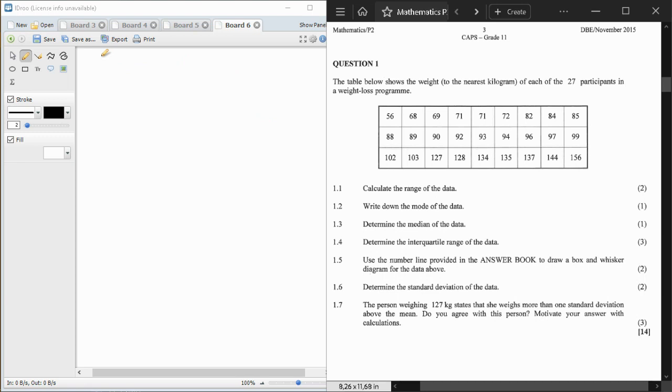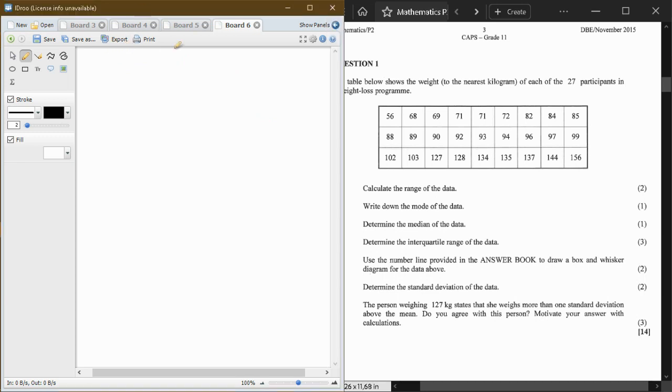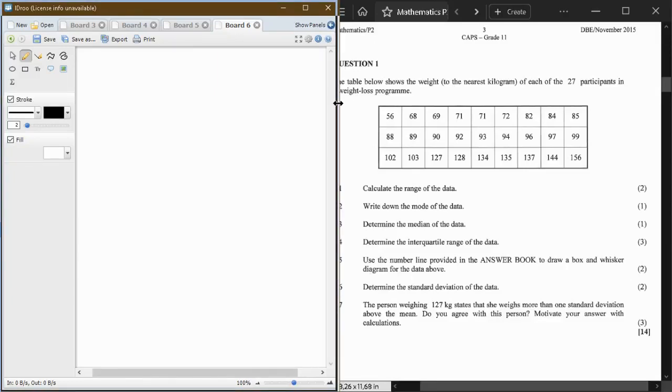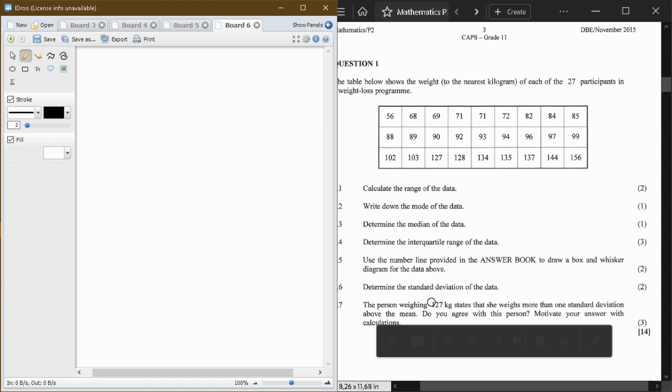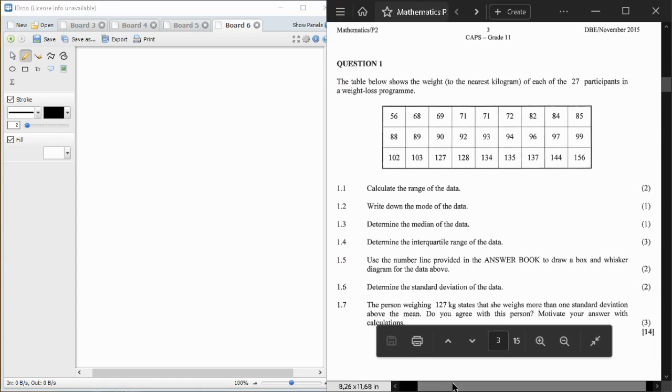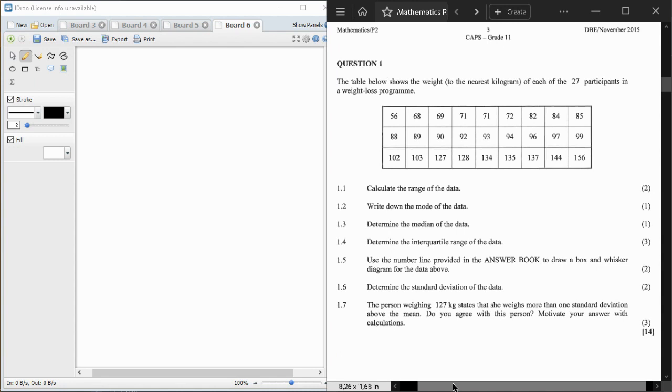Ukhwezi lona. So today I decided we're talking, just to help you guys to revise. So I'm doing a grade 11 past question paper. This topic is statistics.